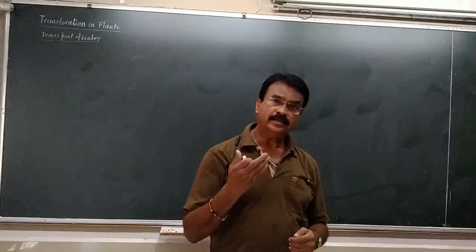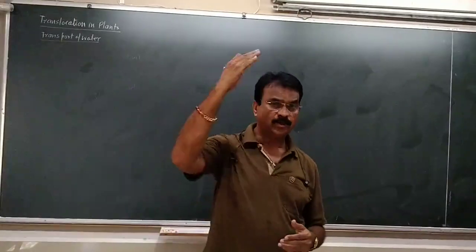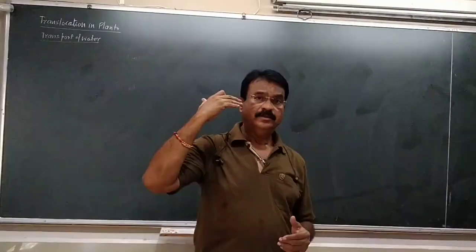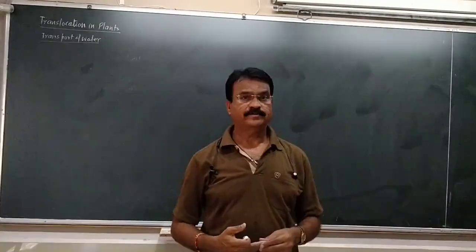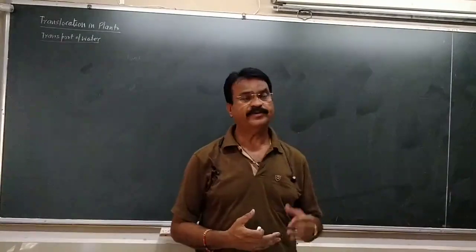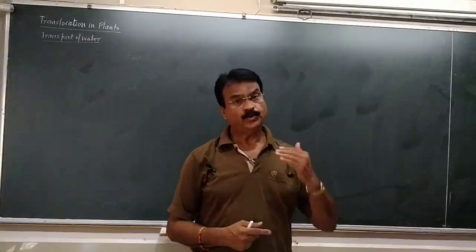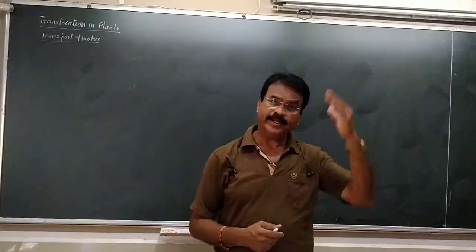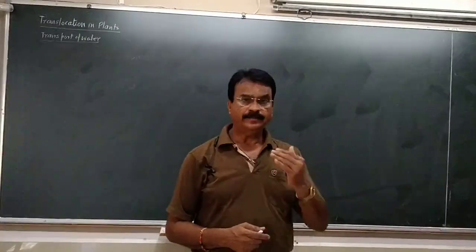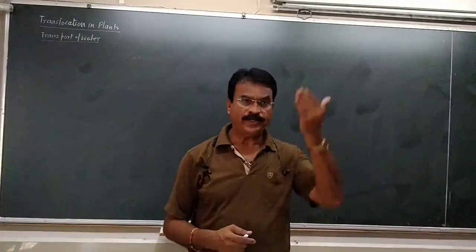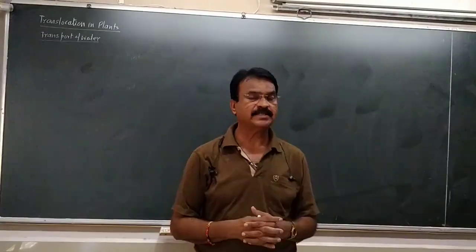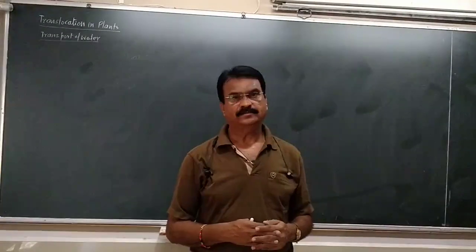But what about the other plants which are tall, which are 7 feet, which are 10 feet, which are even 100 meters? For example, Nilgiri and oak trees are very tall. How do the water and the minerals move from the soil to the tip of the plant, because every part of the plant is green and wet?